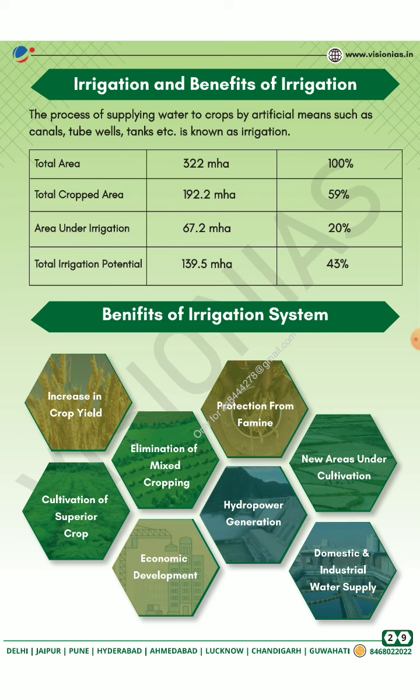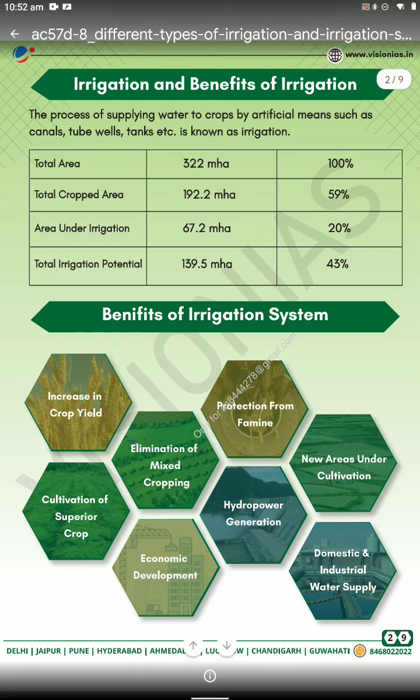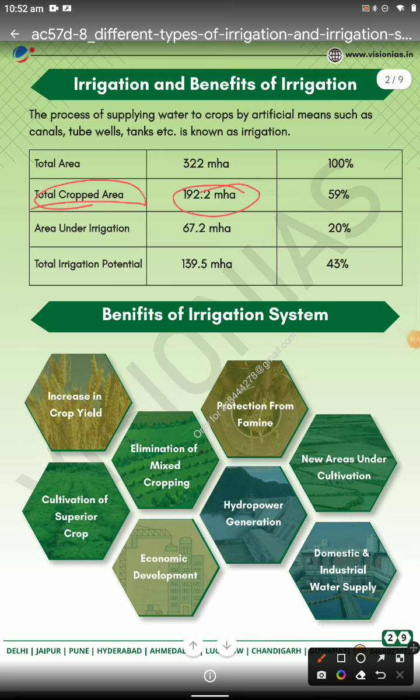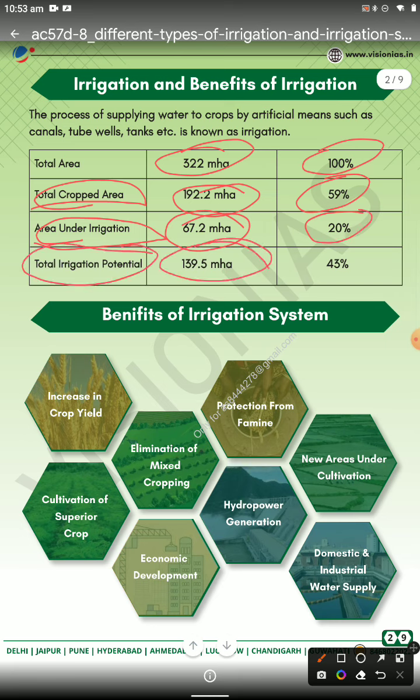A total number of area in million hectares, the total cropped area where cultivation happens, out of 322 and 100%, this much of our crop production is under the irrigation system, and 67% of the total potential. These are the benefits of the irrigation system.